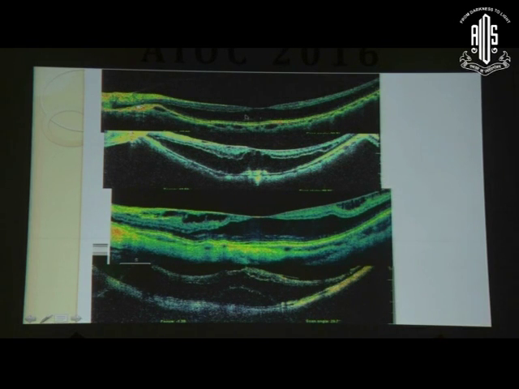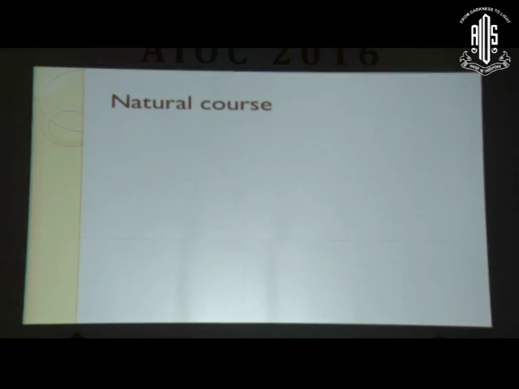You can see the early phase here showing mild increase in the retinal thickness with splitting in the outer layers. This is a later stage. You can see some column stretching in the schisic cavity, and you can see many of these patients also have an epiretinal membrane which is often present, and you can see foveal detachment, which is an advanced stage, and sometimes this leads to macular hole formation also. So that is a variety of pictures that you see on OCT.